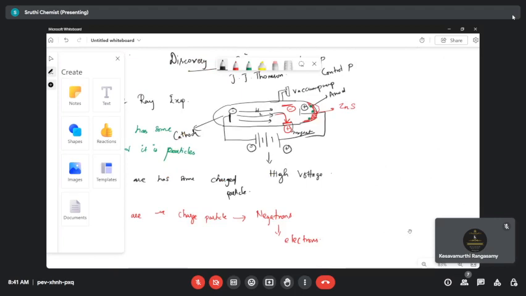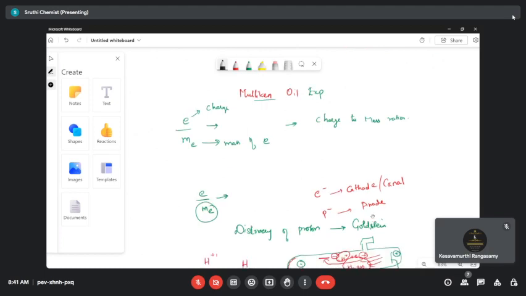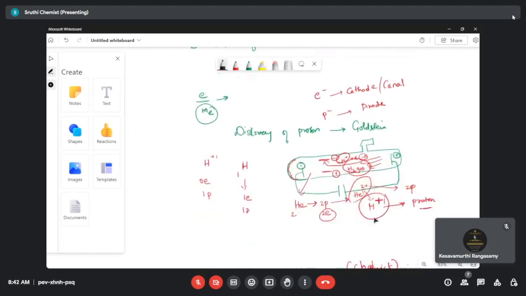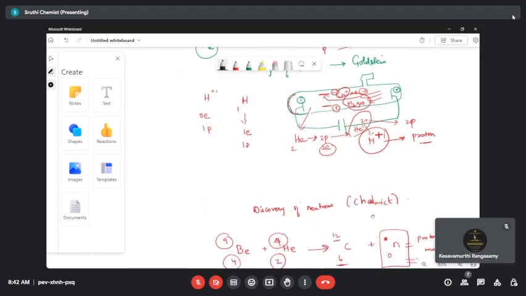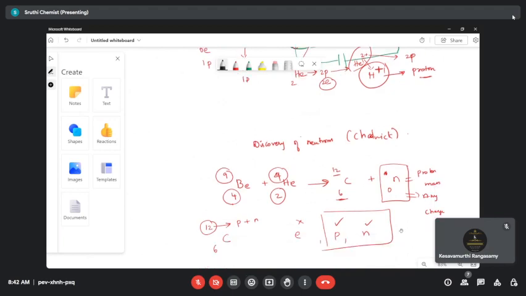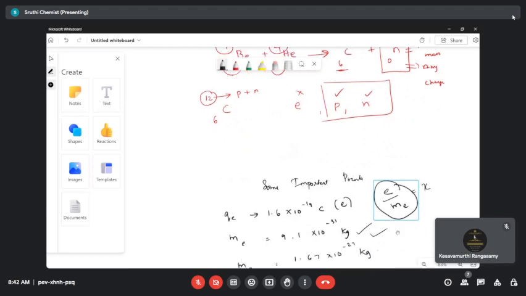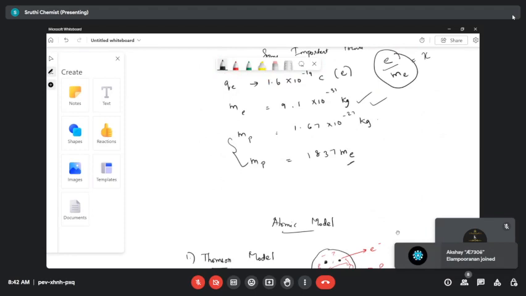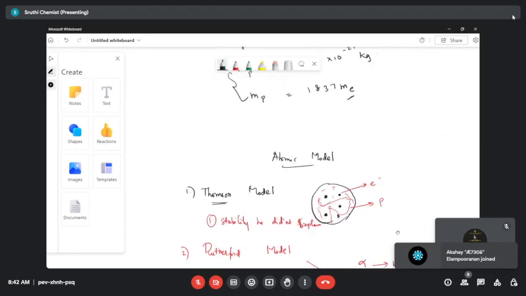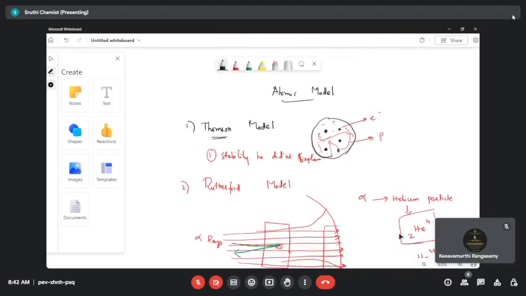What's in the de Broglie concept, students? What's the advantage of de Broglie's concept? Do you know the formula for de Broglie's wavelength? Lambda is equal to h by mv. You have learned already, right? See, the important application of the de Broglie wavelength is that it's most useful to find out the dual nature of electrons. Of course, the electron has a dual nature: a wave nature as well as a particle nature.